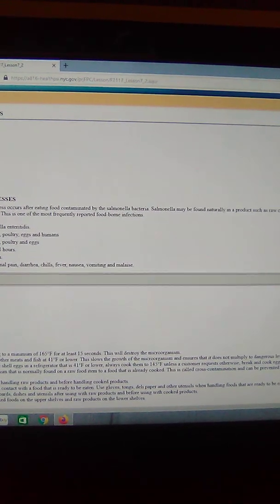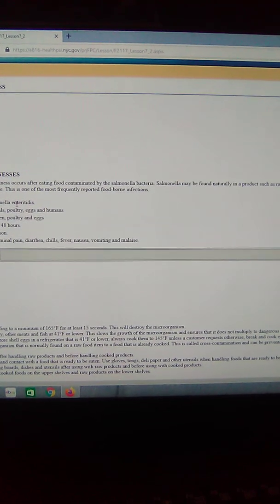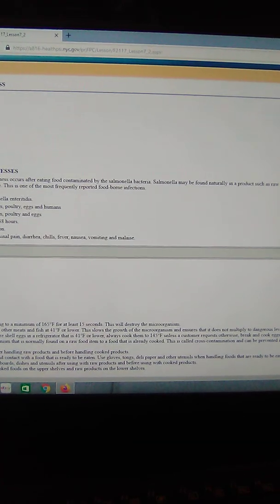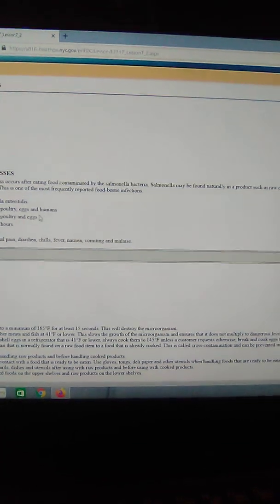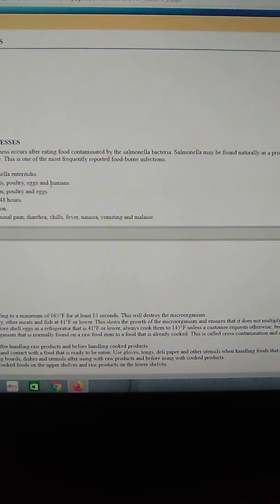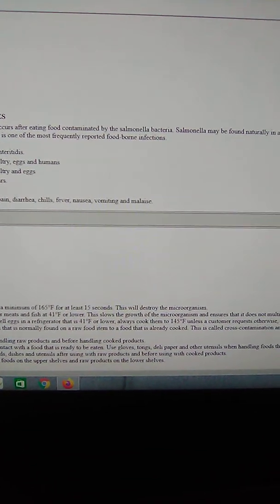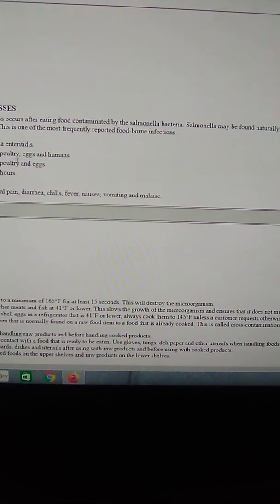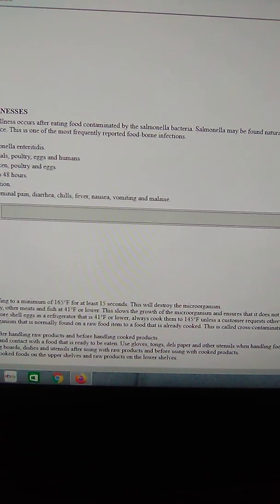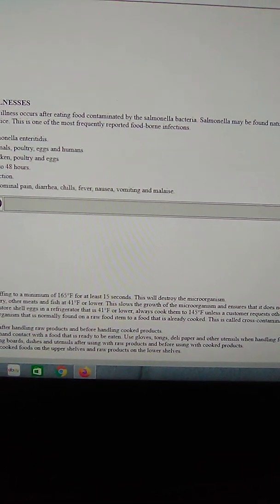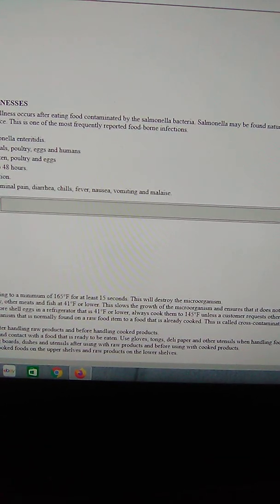Organism responsible: Salmonella enteritis. Source: animals, poultry, eggs, and humans. Foods involved: chicken, poultry, and eggs. Onset time: 6 to 48 hours. Infection or intoxication?